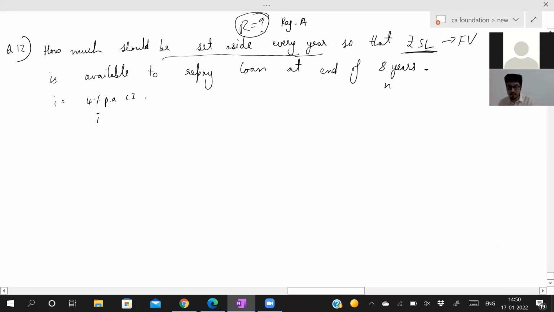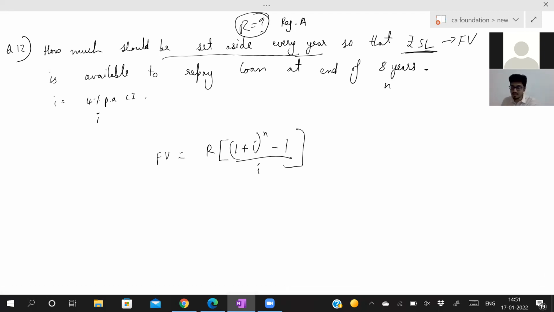Therefore, for regular annuity, what is the formula for future value? Future value is equal to R into (1 plus I to the power n minus 1) by I. Is this the formula? The previous sum also uses the same formula, because sinking fund is always a regular, ordinary annuity.